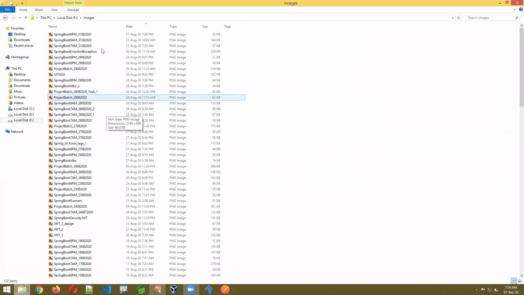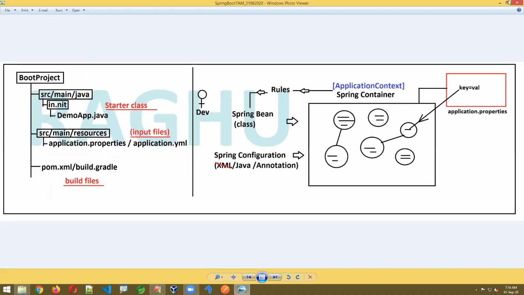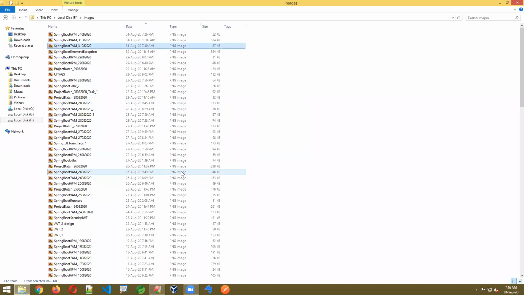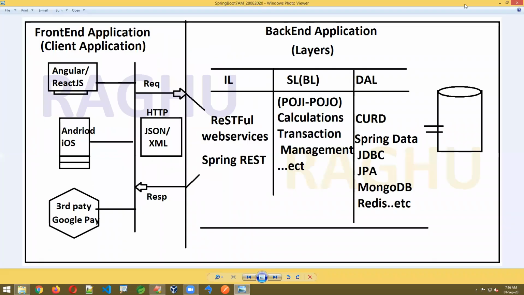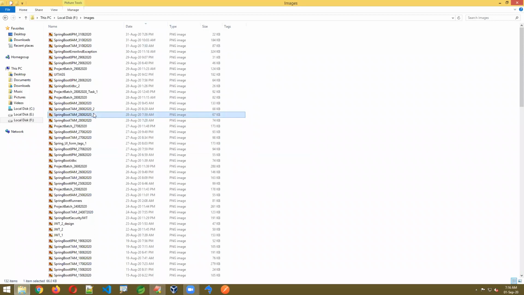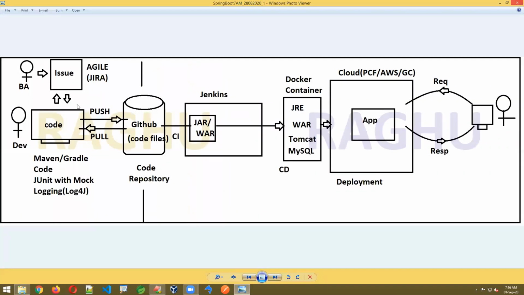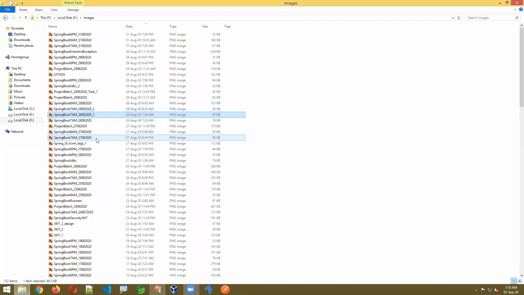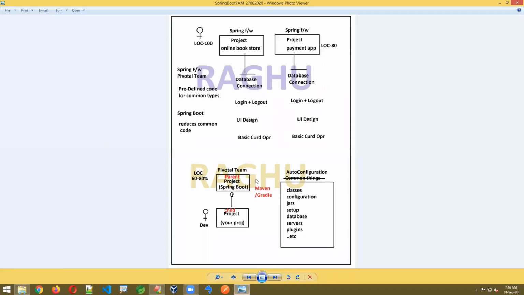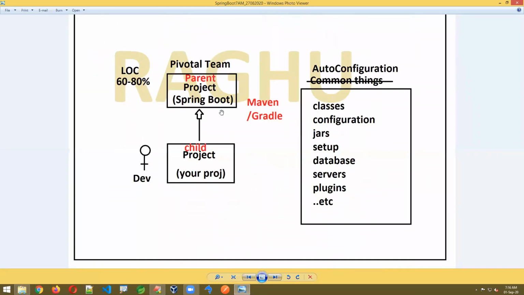Okay. So what we discussed initially, I'm just showing for a second here. If you are writing a Spring application, you should code everything and set up everything as a programmer. If you write a Spring Boot application, the work is reduced. Such a concept is called auto configuration. So what is Spring Boot?